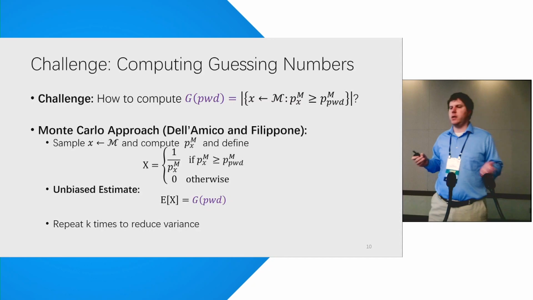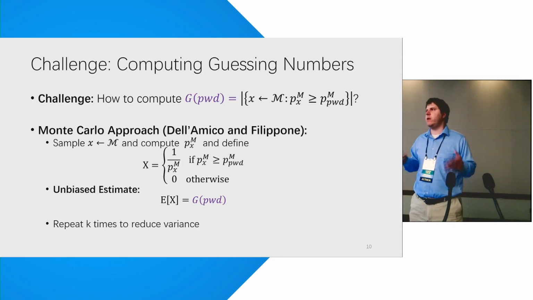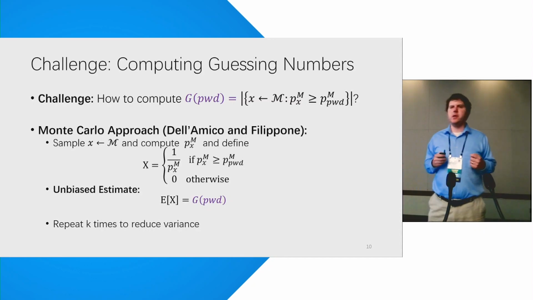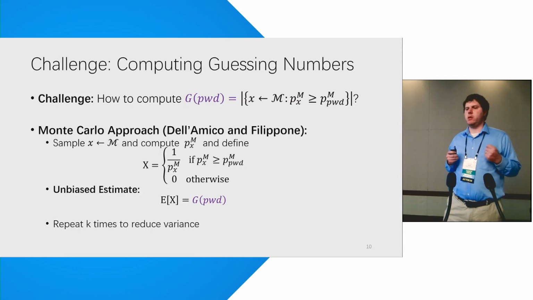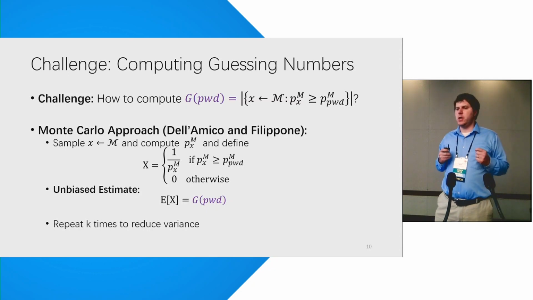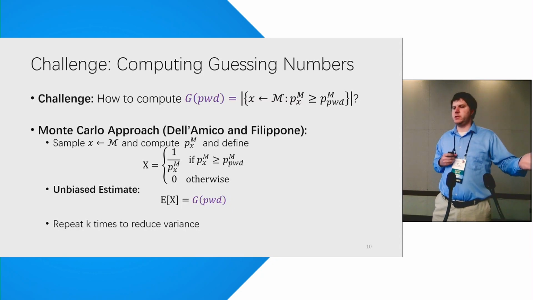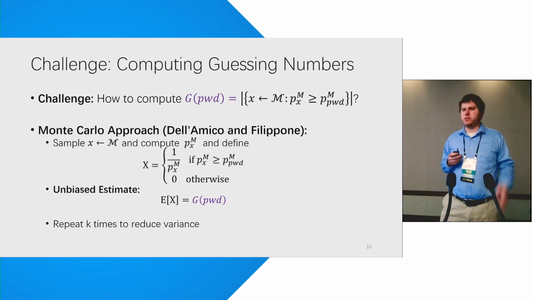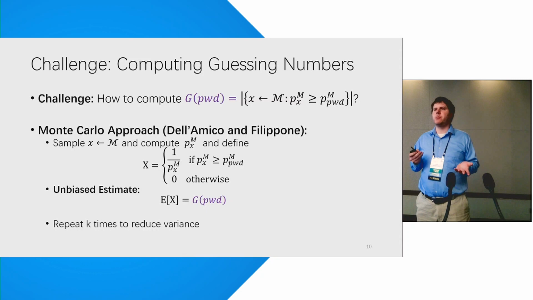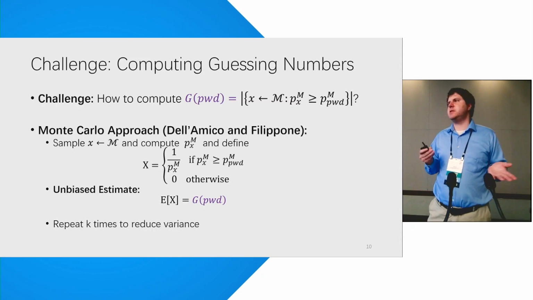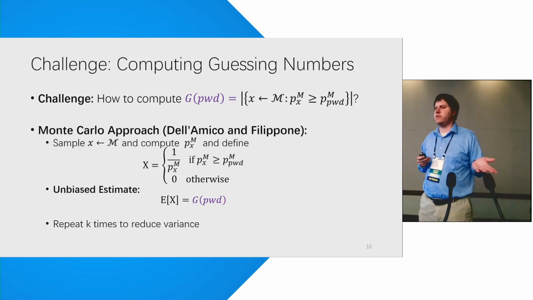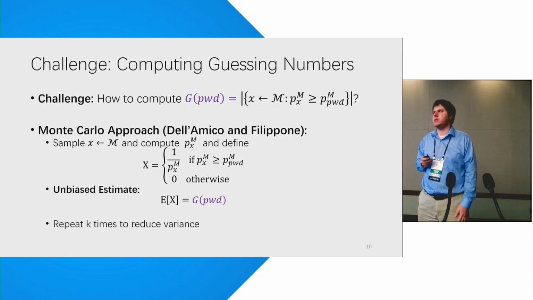Delamico and Filipponi had this clever randomized approach. Basically, their solution was to say, okay, let's sample a password from the model, compute its probability, and define this random variable, which is just 1 over the probability if this password would be checked first and 0 otherwise. It's a simple estimate, and what they were able to prove is that in expectation, this is unbiased. So the expected value of this estimate is equal to the actual guessing number.